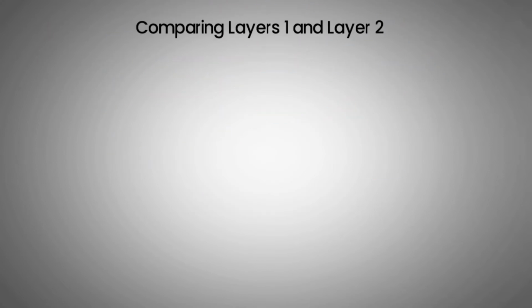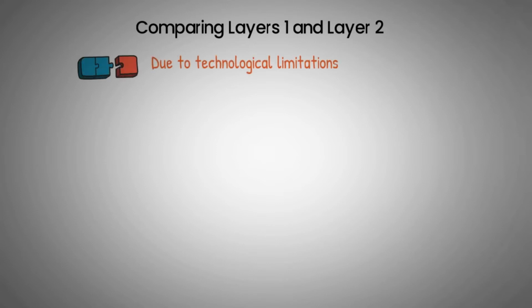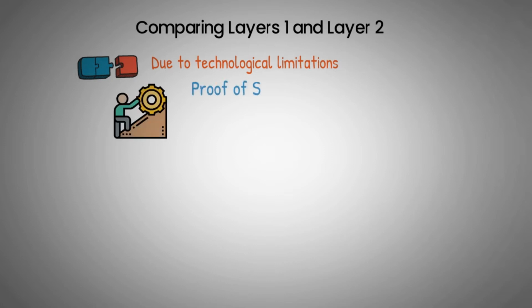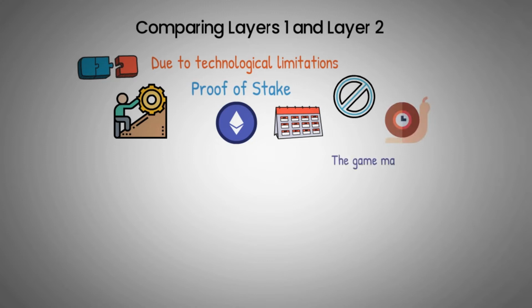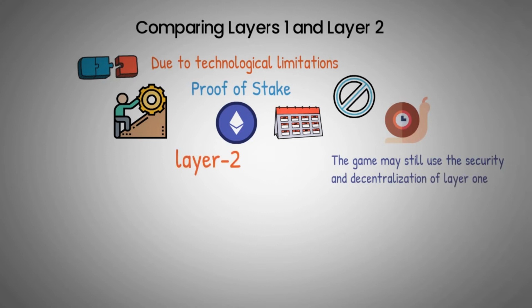Comparing Layer 1 and Layer 2. Not all issues with improvements can be resolved on Layer 1 of the model. Due to technological limitations, some changes are challenging or nearly impossible to implement. For instance, proof of stake is being upgraded in Ethereum, although this procedure took years to build. Due to scalability difficulties, some use cases cannot operate on Layer 1. Due to the slow transaction speeds, a blockchain game could not realistically utilize the Bitcoin network. The game may still use the security and decentralization of Layer 1, but the best choice is to implement a Layer 2 solution on top.